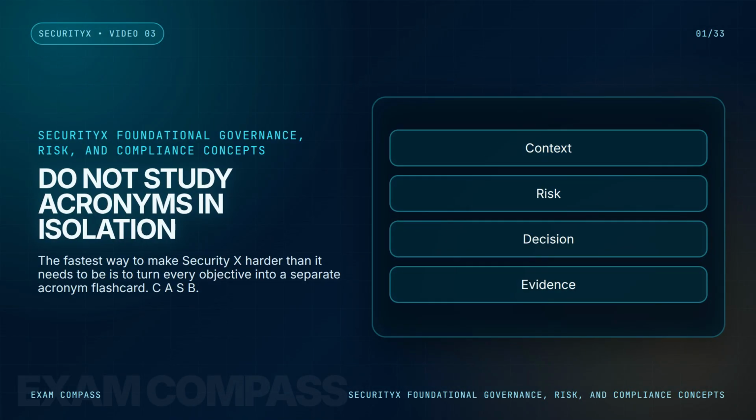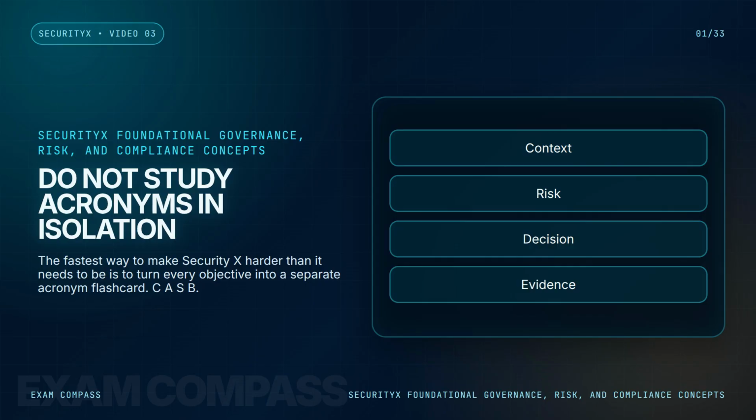The fastest way to make SecurityX harder than it needs to be is to turn every objective into a separate acronym flashcard. CASB, SASE, SOAR, SCAP, STIX, TAXII, STRIDE, CVSS, YARA, Zero Trust, Shared Responsibility, Key Lifecycle, Trust Boundary, Residual Risk.